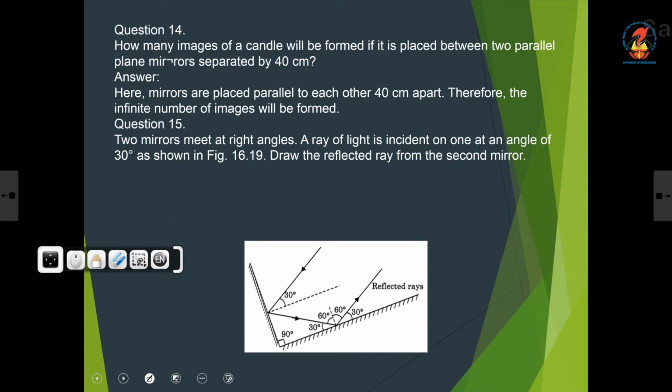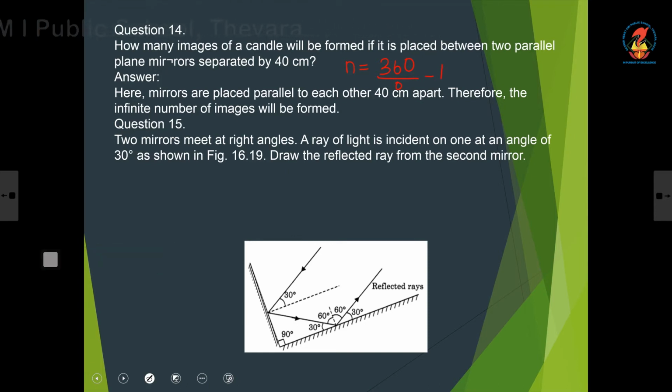Now, how many images of a candle will be formed if it is placed between two parallel plane mirrors separated by 40 centimeter? The equation is n equal to 360 by theta minus 1.